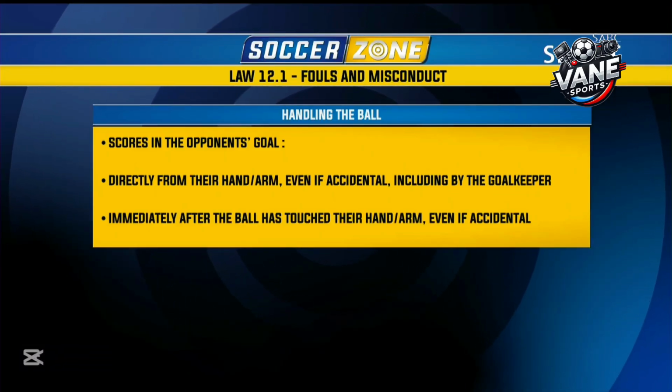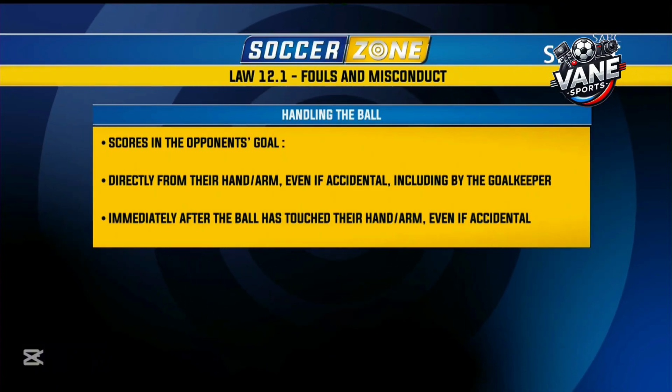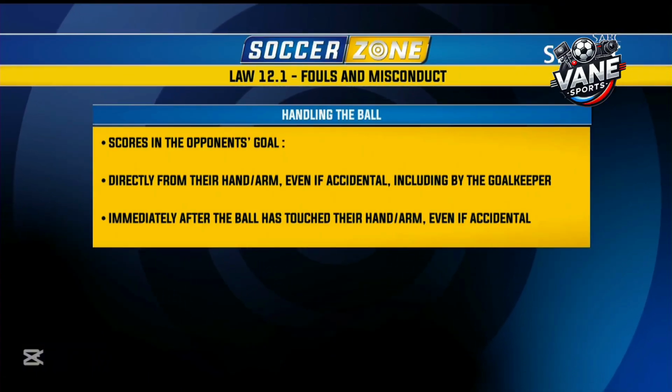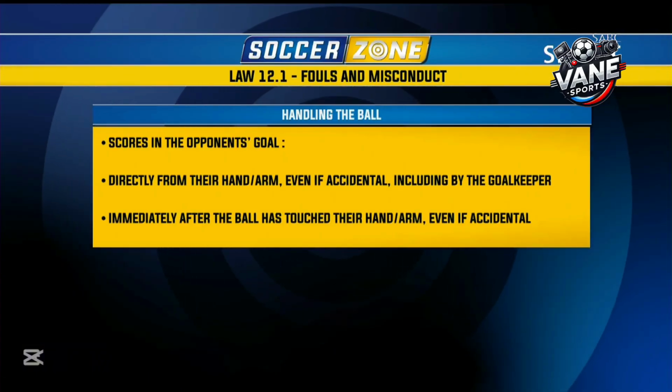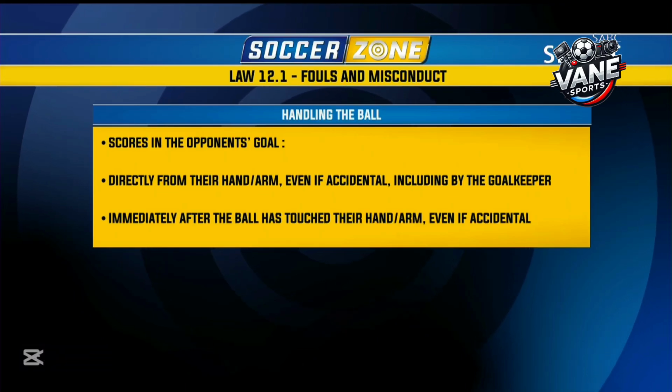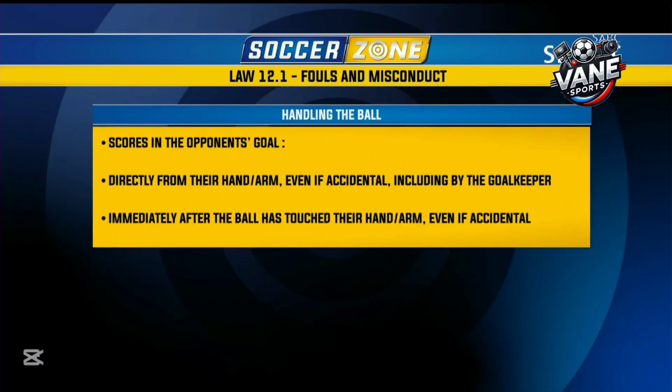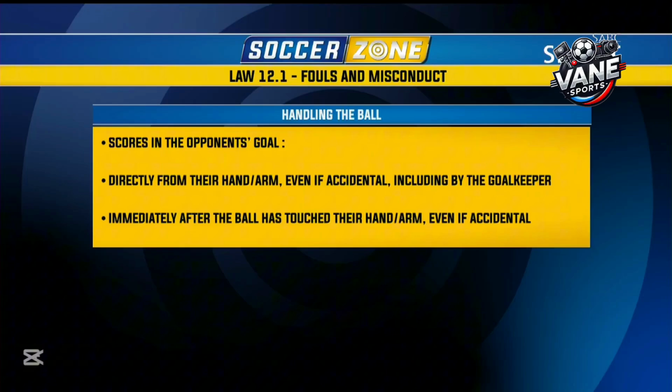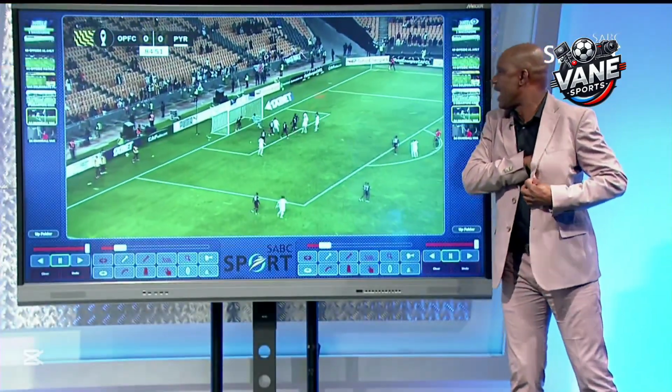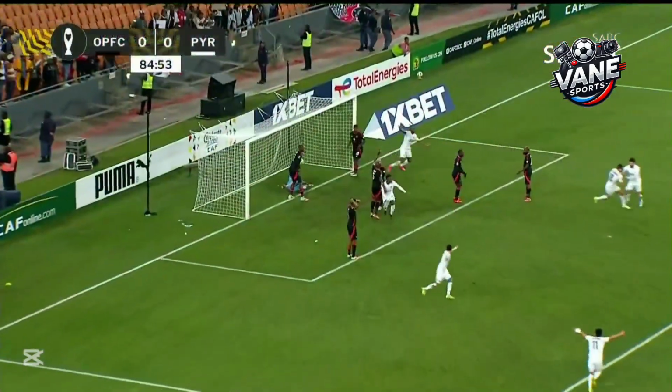You can see, immediately with their hand, or the ball touches their hand or arm, even if accidental. Did the ball touch the player's hand? It touches the player's hand. When it touches the player's hand, it goes into the net. What does the law say? Even if it's accidental, you can see there.